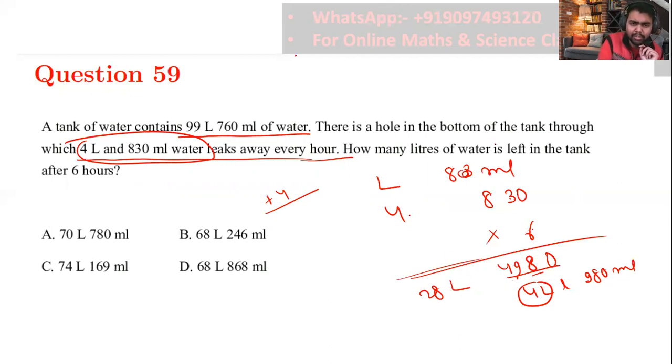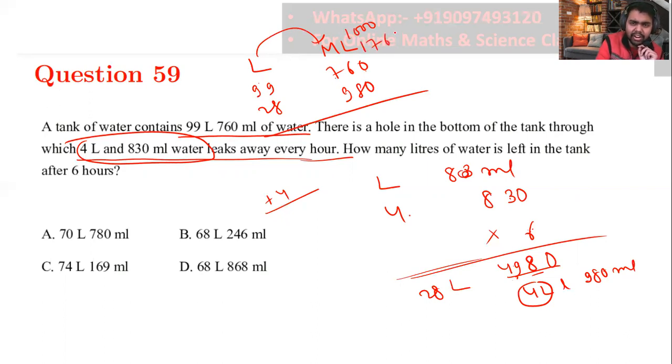So how much would be left? Again subtract by the same method. Liter and ml would be there. We have 99 liter, we have 760 ml, and I have to subtract 28 liter and 980 ml. So we would not be able to subtract that. Therefore, I'll take one carry this side. If I take 1 liter carry towards the ml side, it would become 1000 ml. So now 1000 ml and 760 ml, now we have 1760 ml.